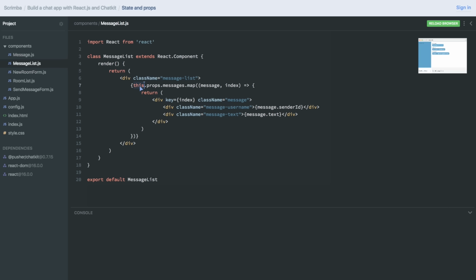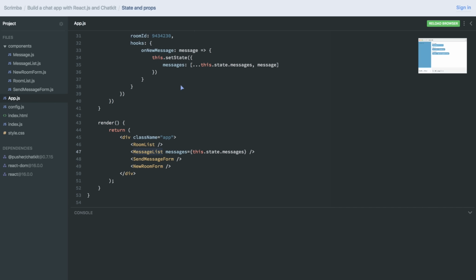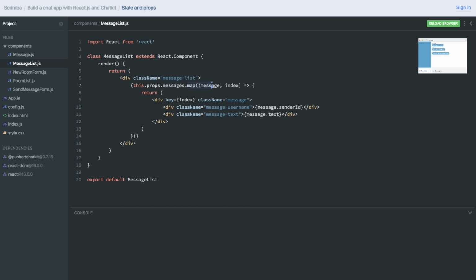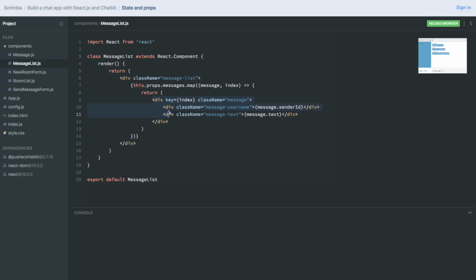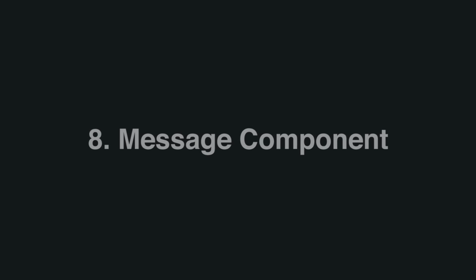And here we're simply mapping through that data, this.props.messages. Remember, now it's props, it's not state, because the state is private and can only live up in the app component. And when you pass it down to components like this, it is turned into props. So we did this.props.messages, map through it, and just render it out as we did with the dummy data. So we're moving along really fast here. We already have an app which talks to the Chatkit API. That's pretty cool. Now, in the next lecture, we're going to turn this here into its own component, namely the message component.